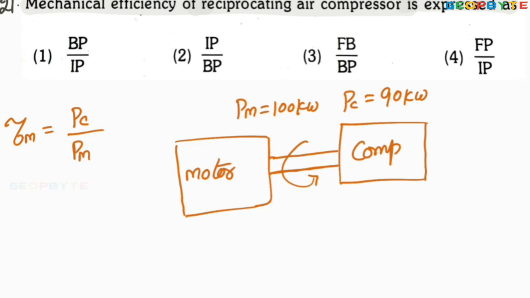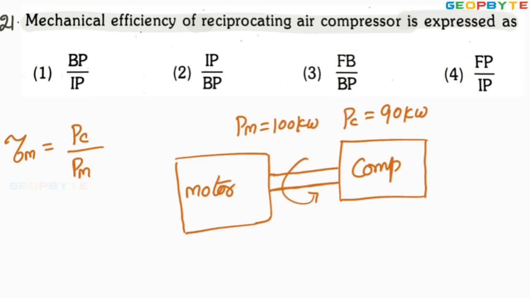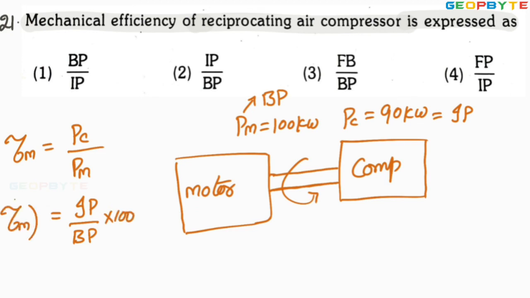But remember, my dear friends, this compressor power is also called indicated power. And this motor power is generally called brake power. Therefore, the ratio between indicated power and brake power for the compressor is called the mechanical efficiency of the compressor. Mechanical efficiency of the compressor, not for heat engine.